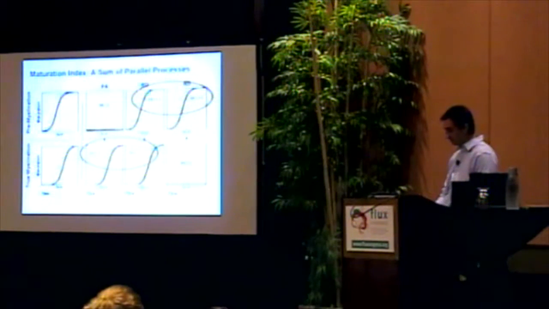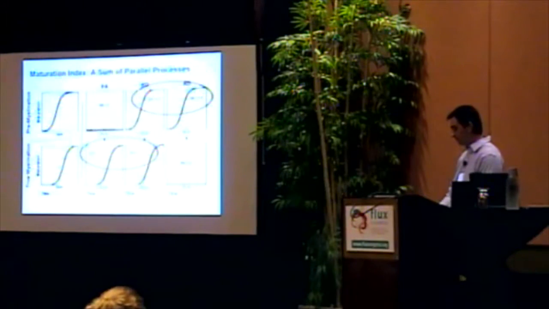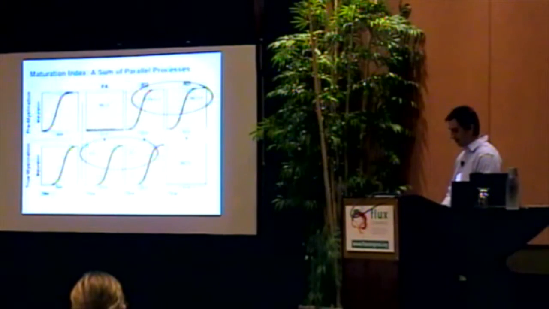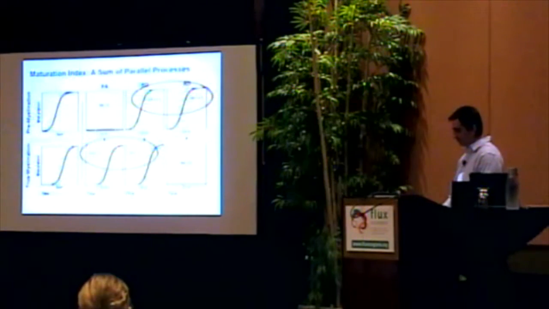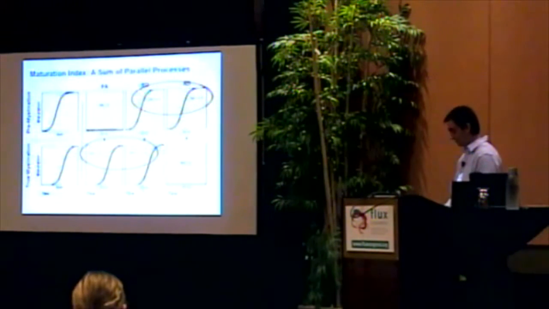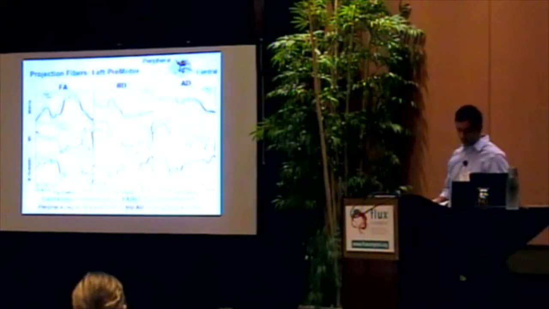I'd now like to revisit our cartoon and consider cases where changes in one process are dominant, either pre-myelination or true myelination. Circled in red are expected observations of pre-myelination, a positive MI of RD and AD. Circled in blue are expected observations of true myelination, the negative MI of FA and RD. As an example of this, we can focus on the thalamocortical tract highlighted earlier, specifically from the premotor cortical region to the thalamus. Based on post-mortem studies, we might expect the more peripheral region to be dominated by an earlier stage of development, namely late-stage pre-myelination. Conversely, based on observable myelin at birth in the more central regions, we would expect a later stage of development to dominate, namely early-stage true myelination.